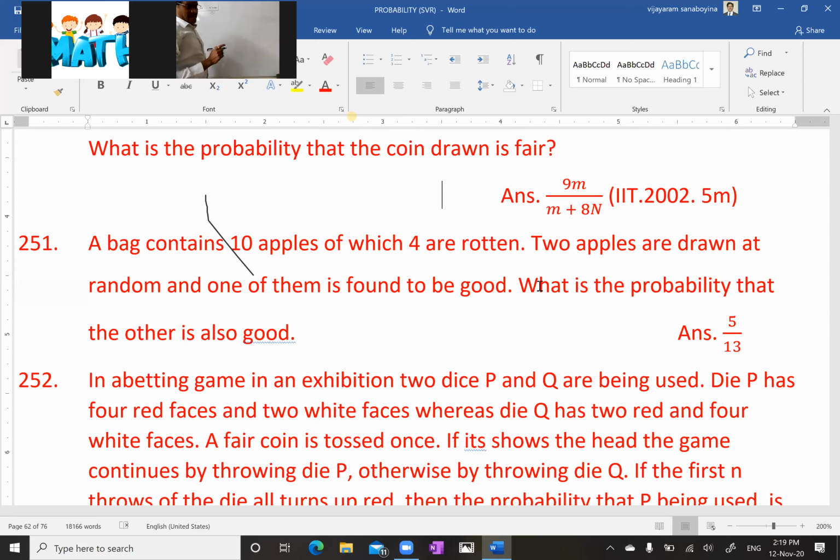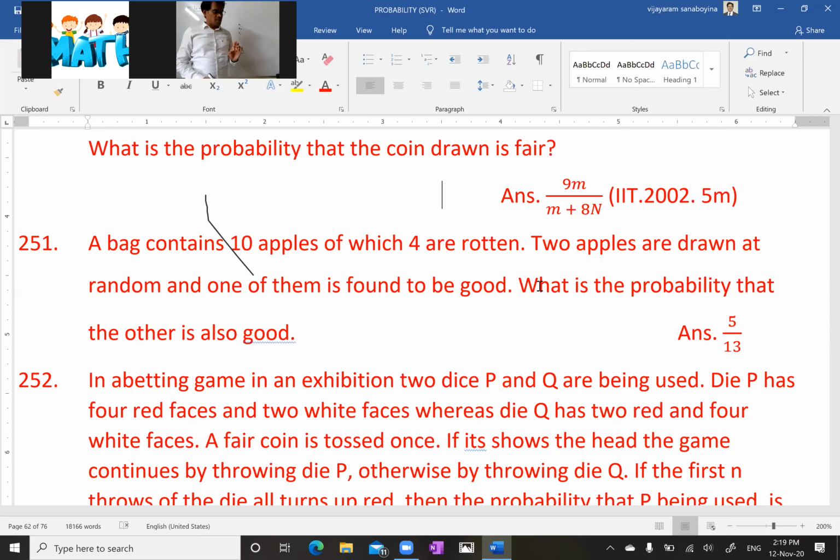2 apples are drawn at random, and one of them is found to be good. What is the probability that the other one is also good? Here the problem looks easy, but you have to understand Bayes' theorem. In all other problems you've done, it is very clear what A1, A2, A3 and A are. Here also it is not a big problem.